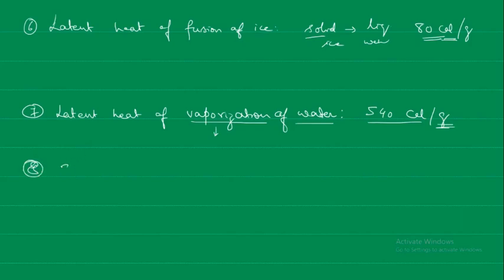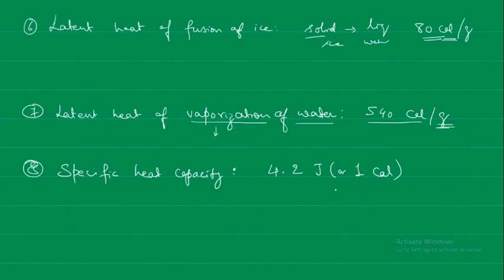Next, the specific heat capacity. What is specific heat? How is it different from the latent heat? It was found that when 1 gram of water was heated through 1 degree centigrade, it always absorbs 4.2 joules or 1 calorie of heat energy.